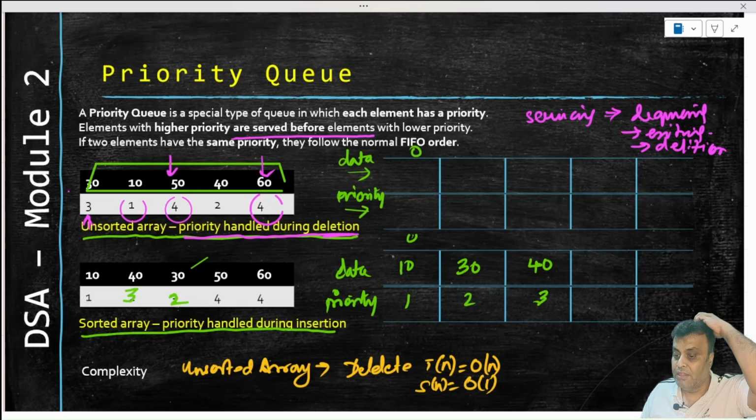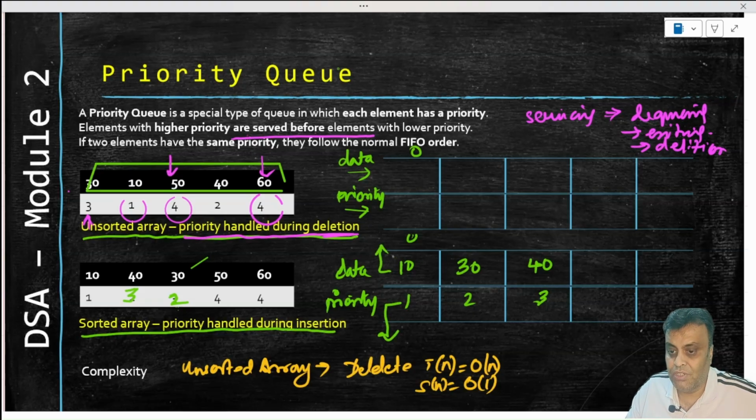And that way the insertion is actually taking care of putting everything in a proper manner, so that when we are saying deletion, this item will come out and this item will come out, right? So deletion means delete from the front. No need to actually move the items to the left.